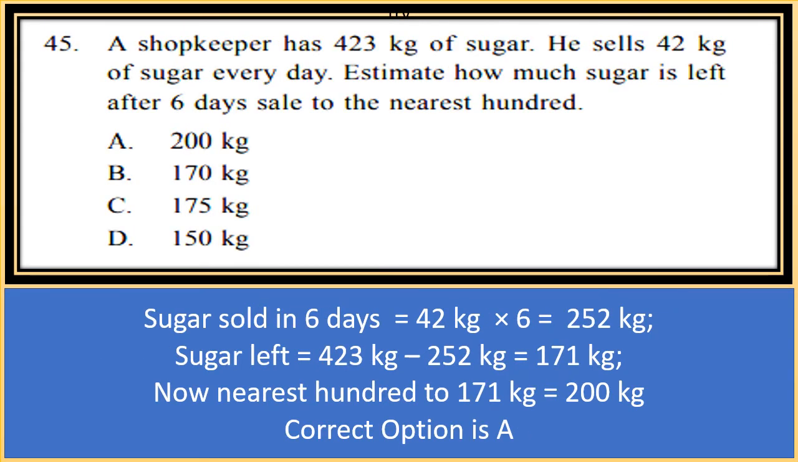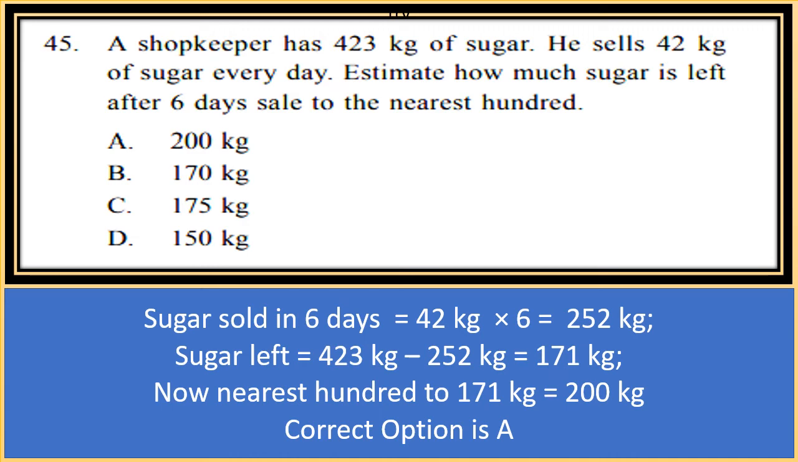A shopkeeper has 423 kg of sugar. He sells 42 kg of sugar every day. Estimate how much sugar is left after 6 days of selling, to the nearest 100. Now, the shopkeeper has 423 kg of sugar. So, total sugar is 423 kg. And he sells 42 kg of sugar every day.